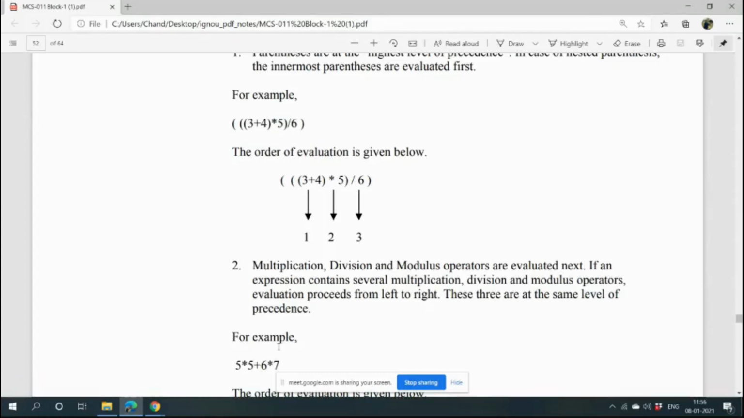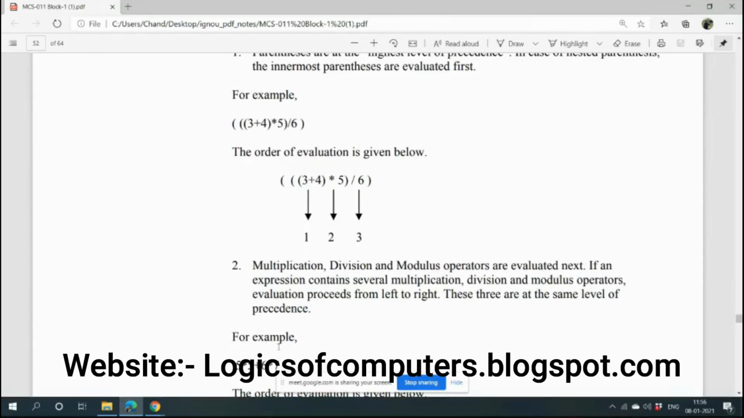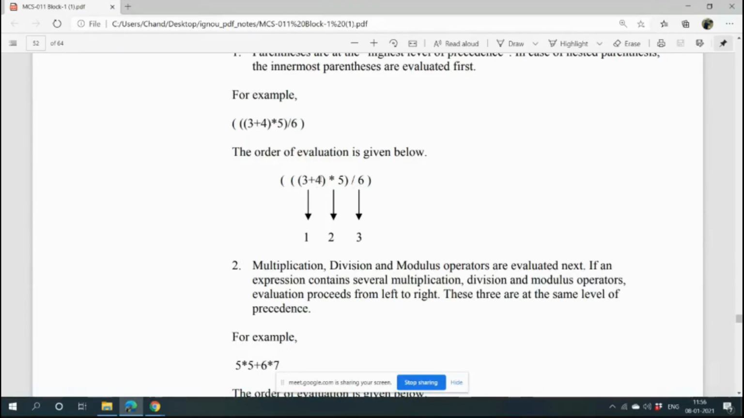Multiplication, division, and modulo operators are evaluated next. If an expression has multiplication, division and modulo in it, in which way will they be evaluated? You scan the whole expression from left to right, and whichever of multiply, divide and modulo comes first from left to right, that will be executed first. So if an expression has brackets, the bracket will be executed first. Multiplication, division and modulo all have equal priority. One lower level of priority is plus and minus.